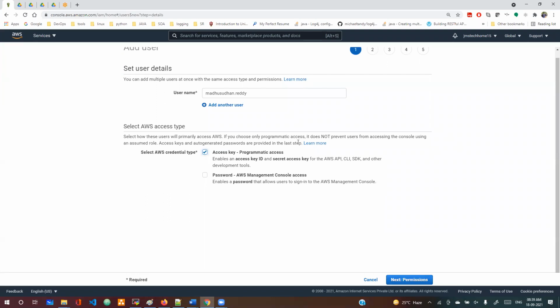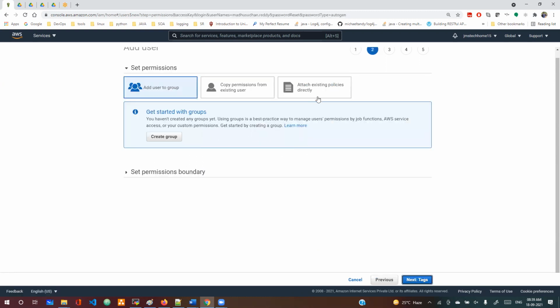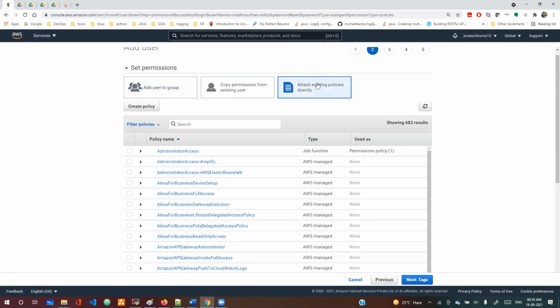Okay, fine. Now the next step is to select the password also. Then next is permissions. As of now, I won't attach any permissions. If you want to attach, you can go here, attach existing policies. If this user is an admin user, and he is also your teammate and a DevOps guy, let's say, in that scenario we can provide admin access.